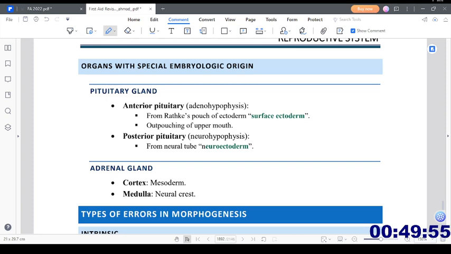Bismillahirrahmanirrahim. Let's start session 2 of the reproductive unit. So here we are going to talk about the organs with a special embryologic origin.